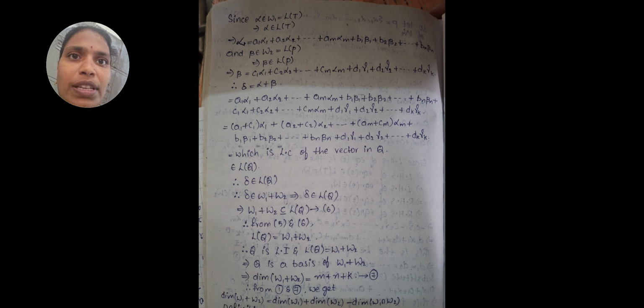From 1 and 2, W1 plus W2 is equal to L of Q. L of Q is the basis of W1 plus W2. Basis means the dimension of W1 plus W2 is equal to m plus n plus k. LHS is equal to RHS. Hence the theorem is proved. Thank you.